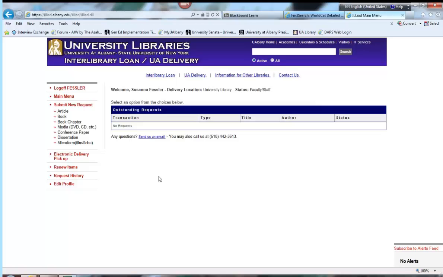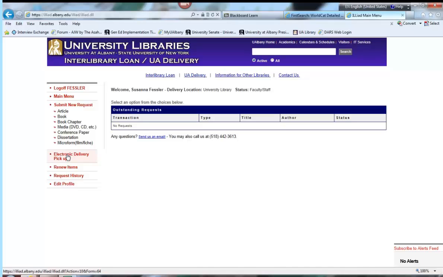This is my interlibrary loan page, and it shows me requests. It lets me submit a new request if I want to. I don't have to go through WorldCat. It also lets me pick up electronic things that I've ordered. For example, if I order a journal article, it may have come in as a PDF, not as a hard copy, and I could pick that up there.